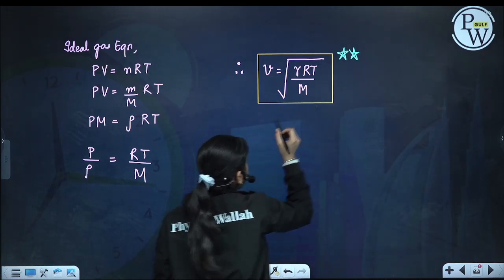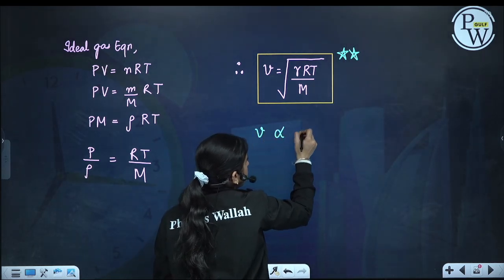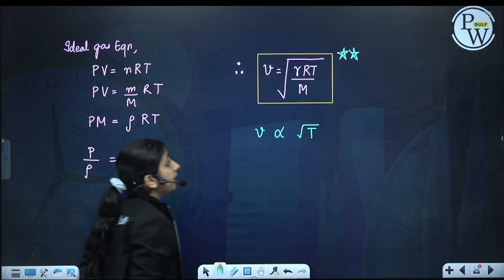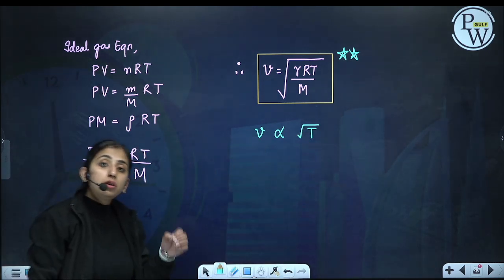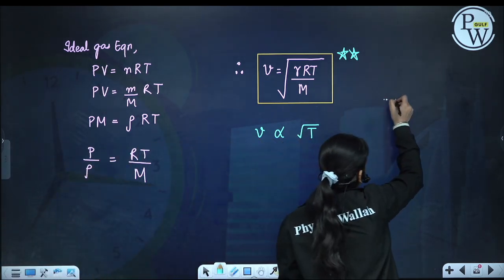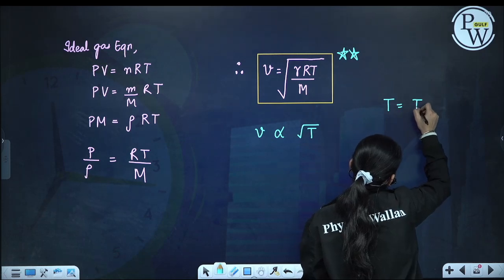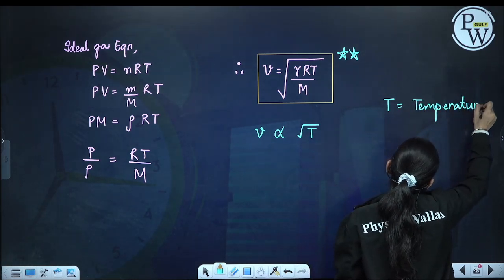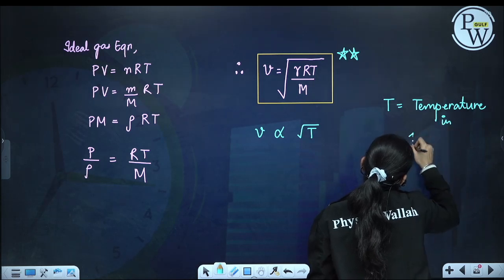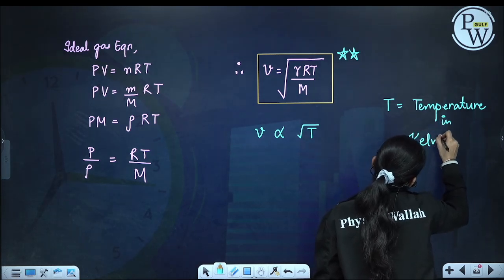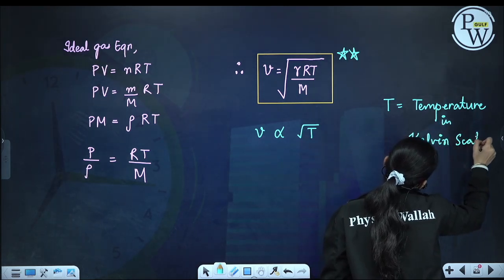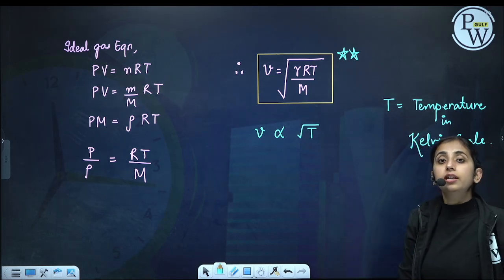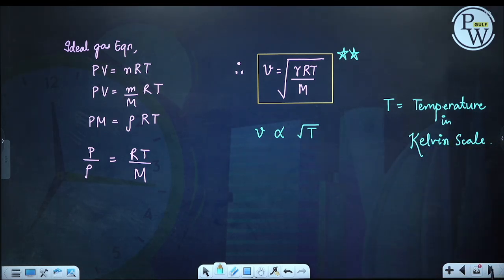Very important formula, and we get that speed is directly proportional to under root T. T is the absolute temperature, the temperature in Kelvin scale. Always substitute T as the temperature in Kelvin scale.